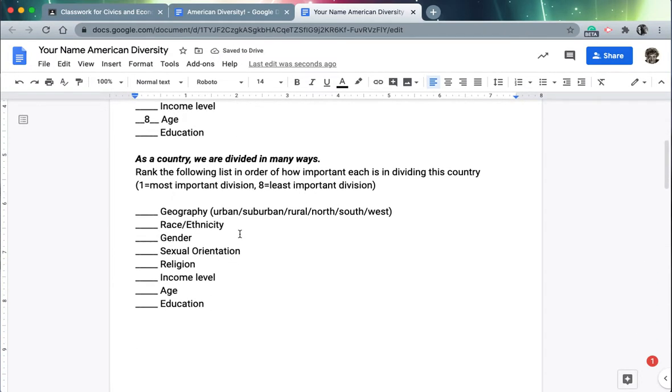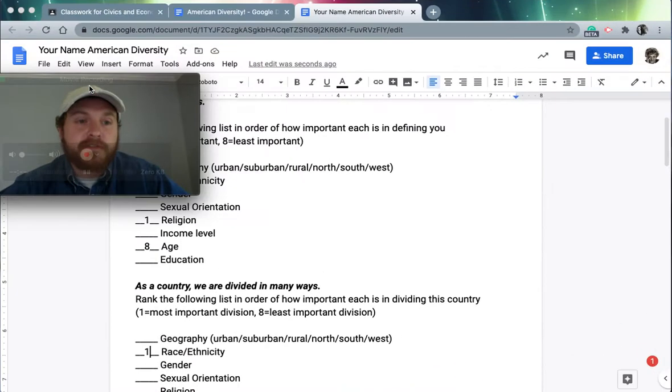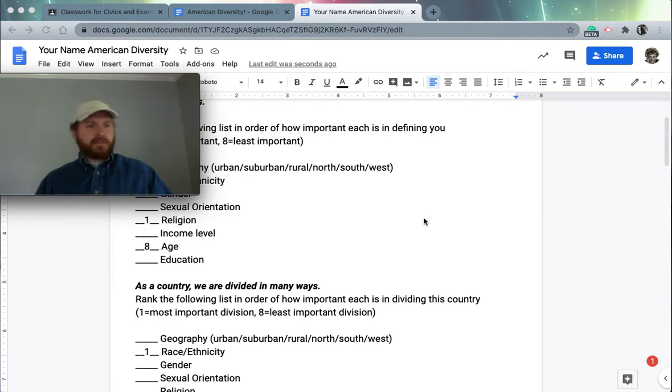The next one, we do it as a country. Now, as a country, I think right now in August, race is playing a pretty big role, right? And you would do this for what you think for the country, the same as what you would do up here. So that's all opinion-based. Okay, there's no wrong answers to that. I just want to get an idea of what do you think is important, and it gives you an idea of some sociological questions that we may ask, like age, income. All these things connect to political science and civics, which is what we're studying.